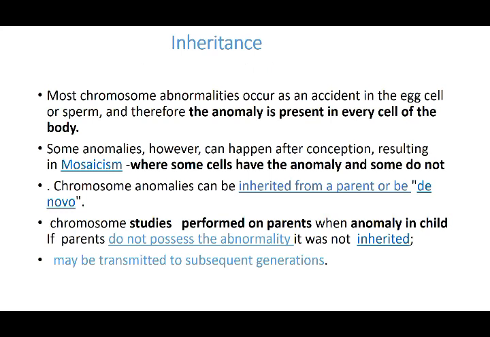Some anomalies are present only in a few cells after conception, and that is what we call mosaic appearance or mosaicism. That is when the chromosomal abnormality is not present in all the cells; it is present in a few of them, and some are normal. That is what is called mosaicism, where some cells have the anomaly and some do not. So these two pictures can be there.